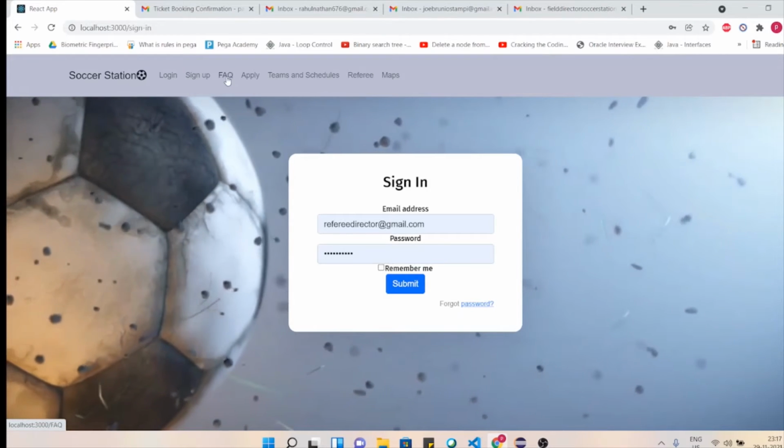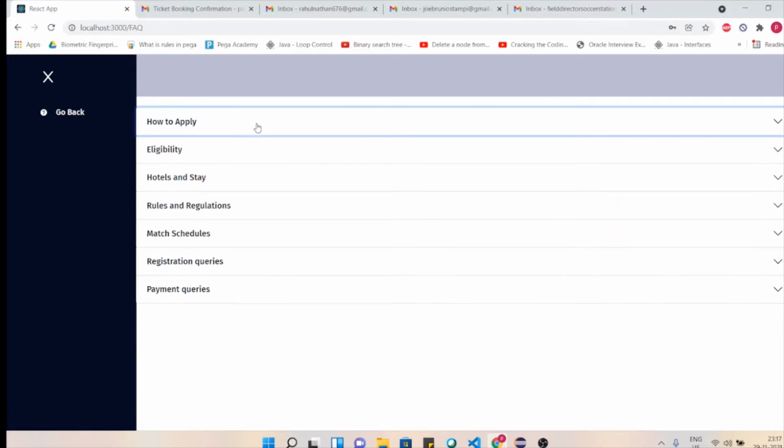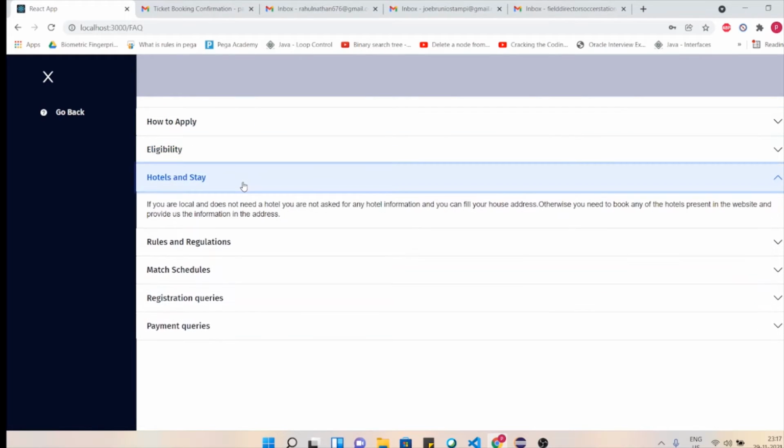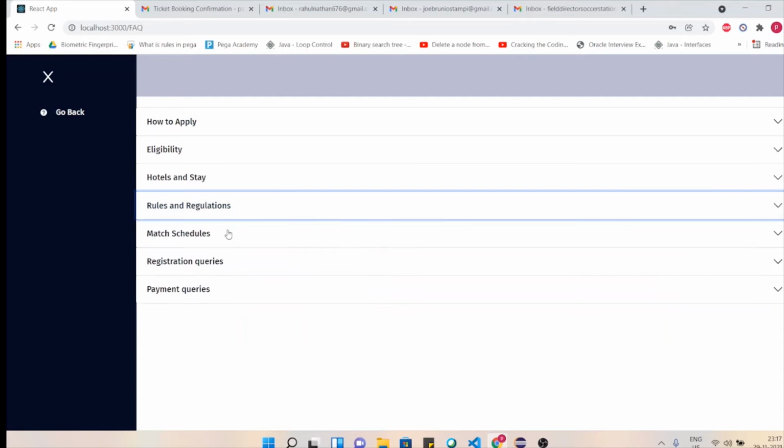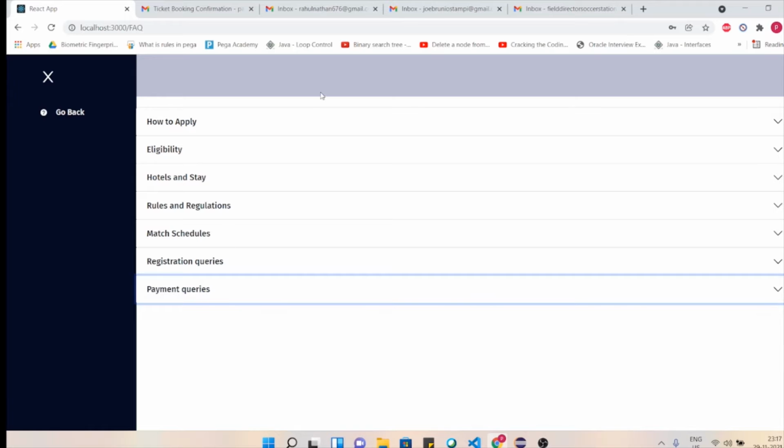One is the FAQ page where we as a team discussed and came out with the normal questions that one who would apply or use a Soccer Station website would have, and we've given the headings and the description for these FAQs. This is one of the functionalities that we have implemented. We've used an accordion bar over here.